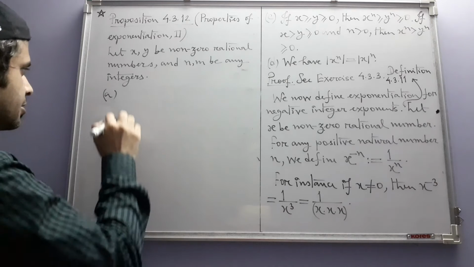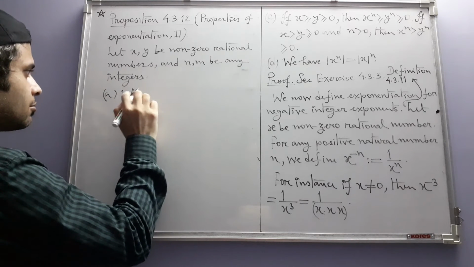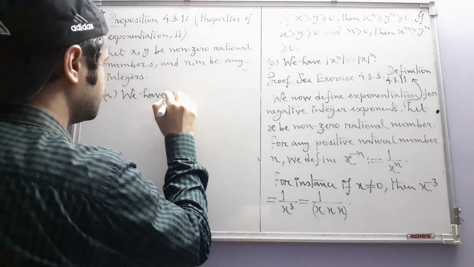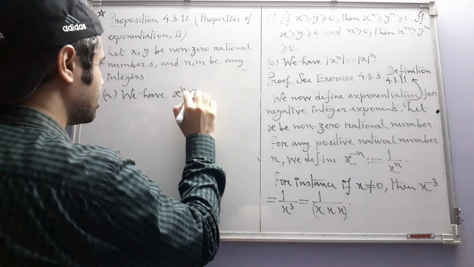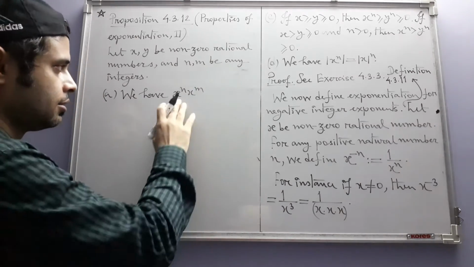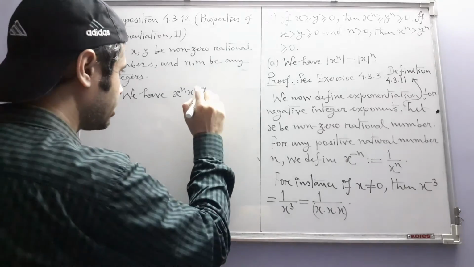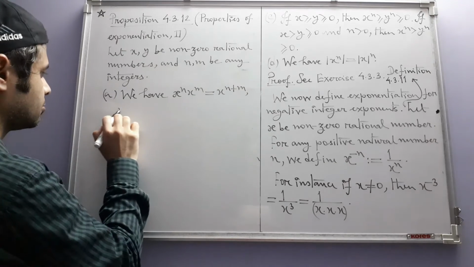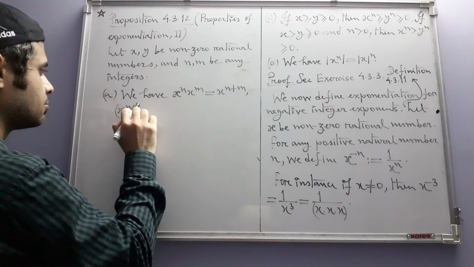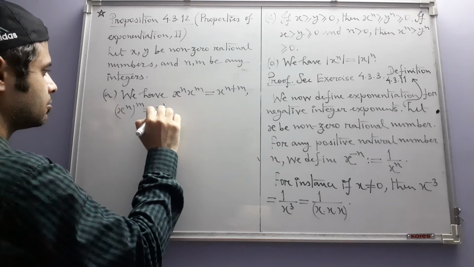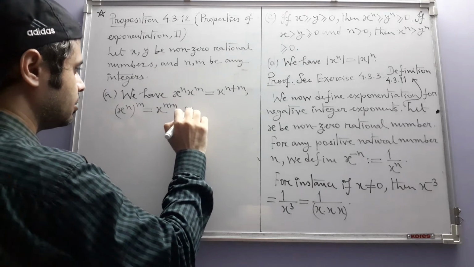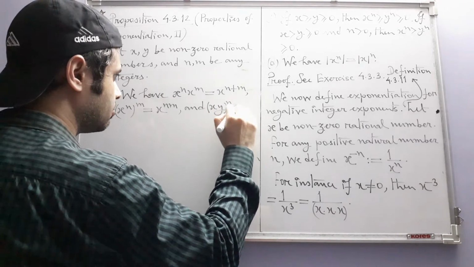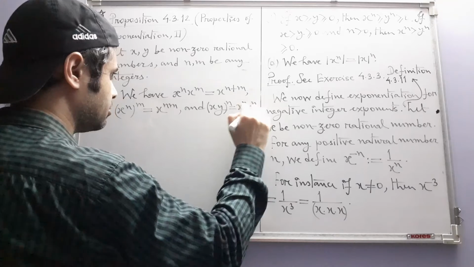Part A is same. Same means the forms of the formulas are same. The result of course is different because here n and m are general integers. Previously they were only natural numbers. And xy whole to the power n equals x to the power n times y to the power n.